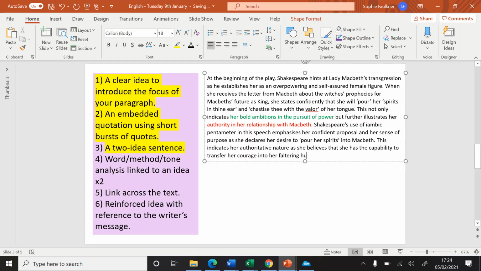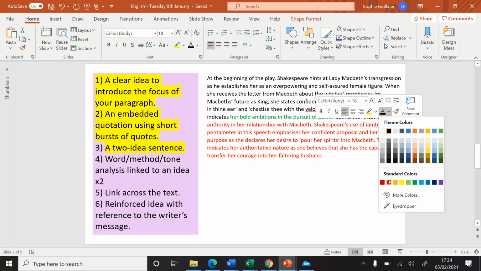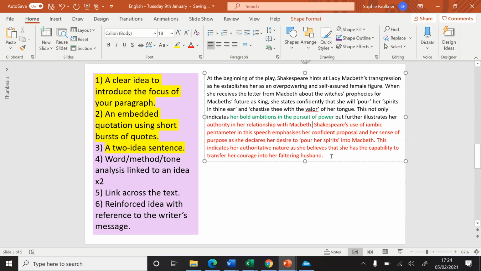If you're faltering, you're a bit unsteady. So there is my analysis of structure, a structural method, and I've linked that to my idea in red. That's one piece of analysis.